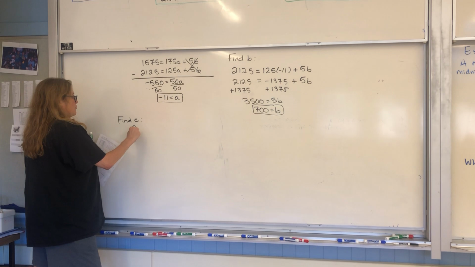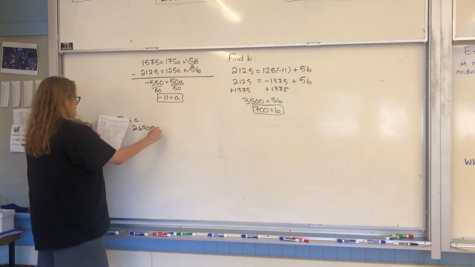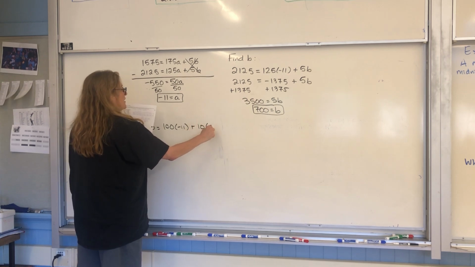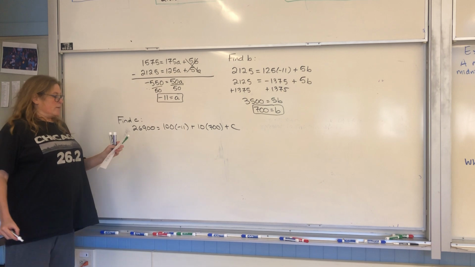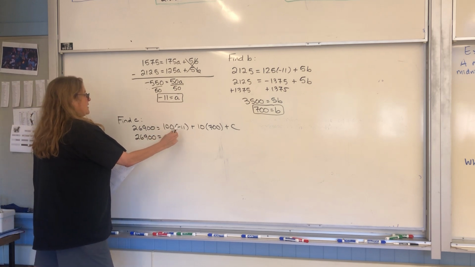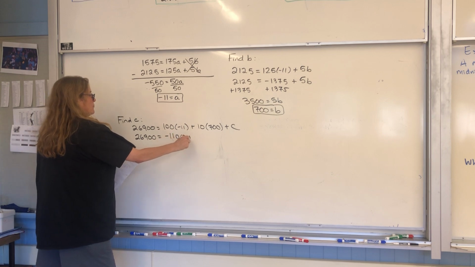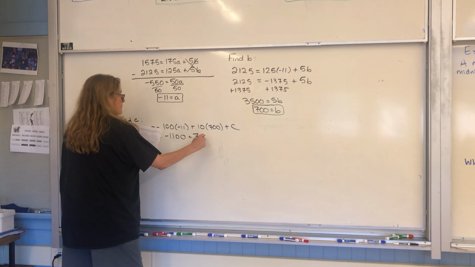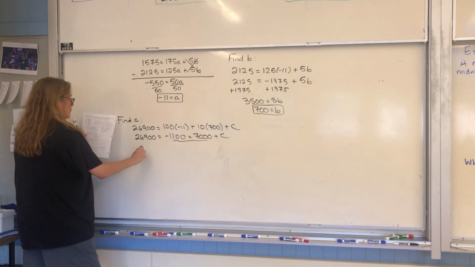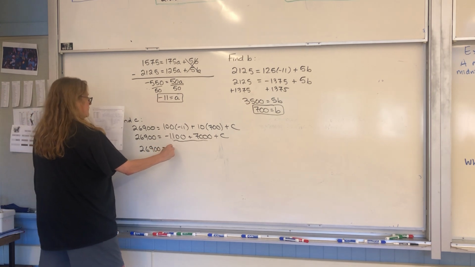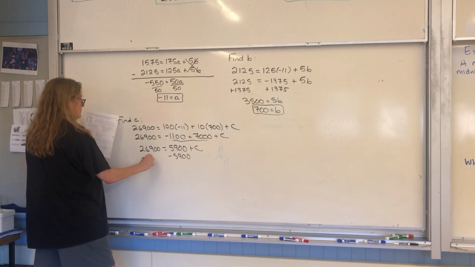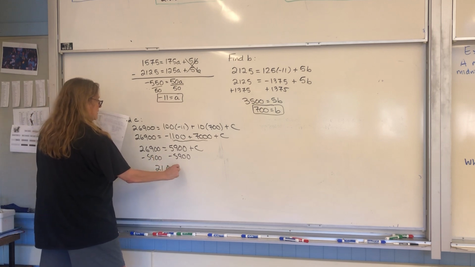I'll just take the top one. 26,900 equals 100A, we know A is negative 11, plus 10B, we know B is 700, plus C. And now we're going to be able to find C. So this gives me 26,900 equals negative 1,100 plus 7,000 plus C. If I combine these two, I get 26,900 equals 5,900 plus C. And then when I subtract 5,900, I get 21,000 equals C.